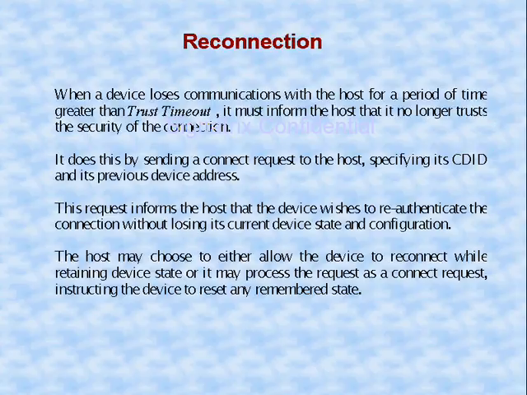It will enter into the reconnect state. Rather than intimating the host, staying in the reconnect state only, it will send a request to the host. In that request it will tell the host: I was already connected with you, and due to some trust timeout I came out of the connected state. So you tell me whether I should start with the four-way handshake, or can I move directly to the connected state again. Like that it will ask.